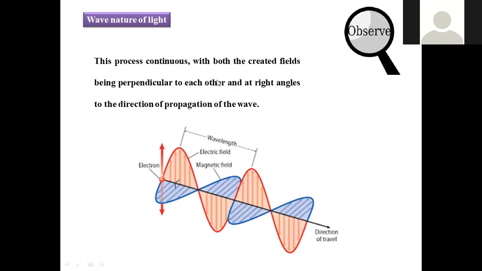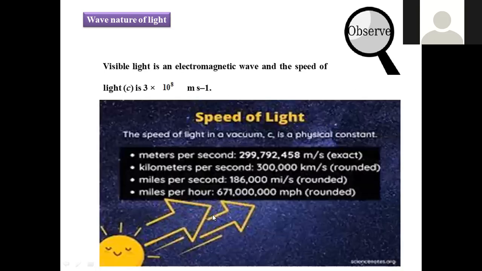This process continues with both the created fields being perpendicular to each other and at a right angle to the direction of propagation of the wave. Just now we discussed one is the electric field, another is called the magnetic field. Let us assume this is the source of radiation and this is only one light ray passing in this direction. This is a direction, that means a path of the light traveling. So if you take this red one, which can be considered as the electric field, and the blue one as the magnetic field, both are oscillating in such a manner, and they propagate with a certain speed and certain dimensions, because one is used to show the impact on another.